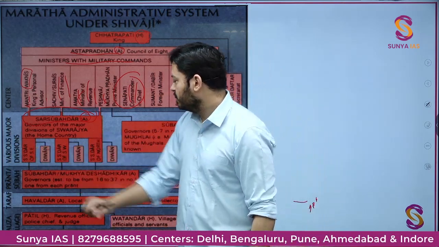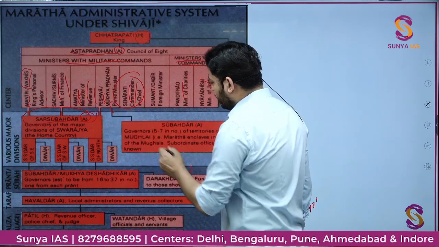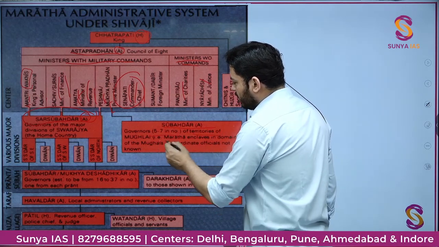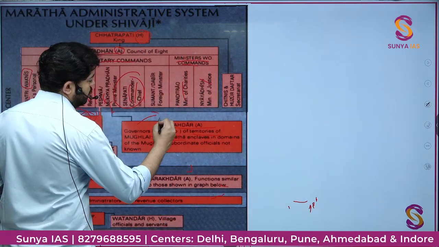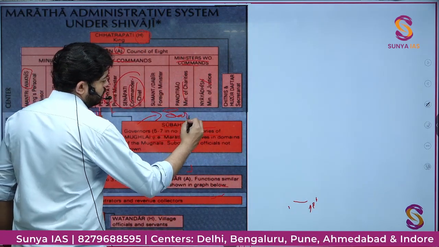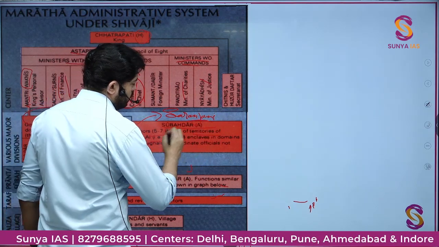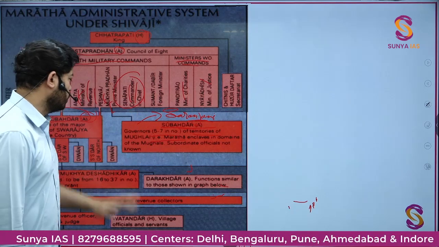These are major divisions. Beyond this, Peshwa also appointed Subhadars. These were 5 to 7 in territories of Mughal areas. This was the very place where the system of Saranjami initially evolved, with Subhadars given the Mughal areas to control initially.